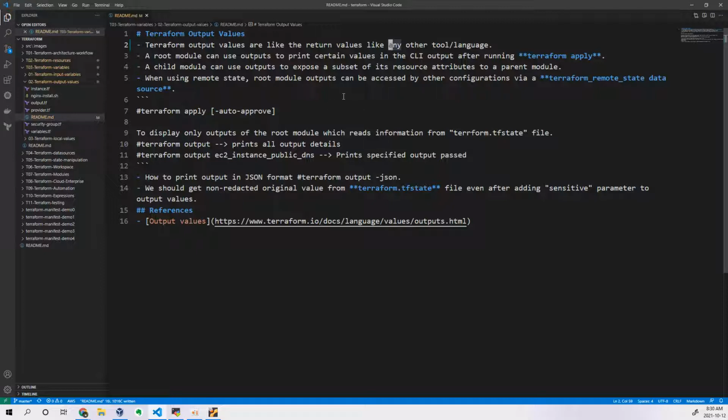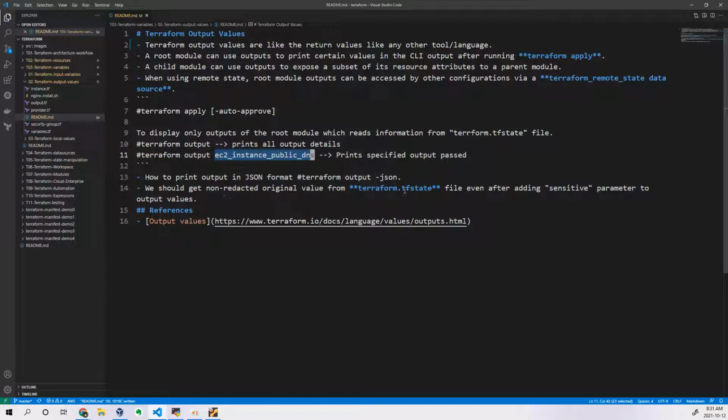When you are using remote state, root module outputs can be accessed by other configurations via the Terraform remote state data source. We'll look at that as well. Terraform apply displays only the output of the root module, which we already know. Let us see how to print the whole output and how to print the output of a specific value. Both types we will try to see, and how to print in JSON format.